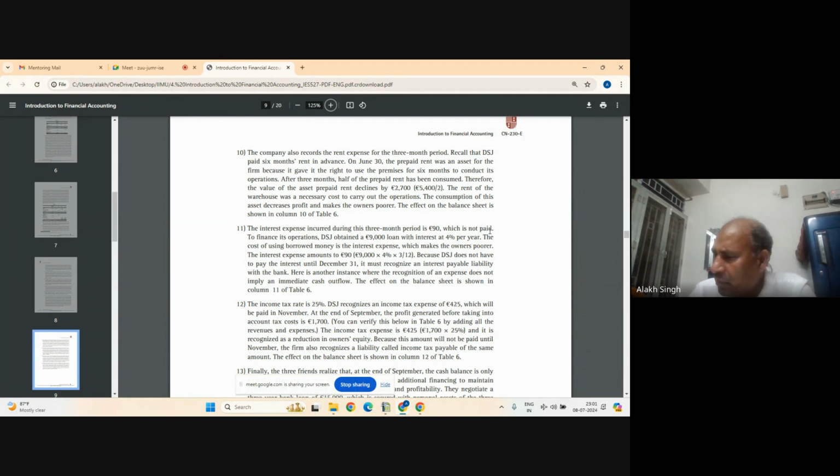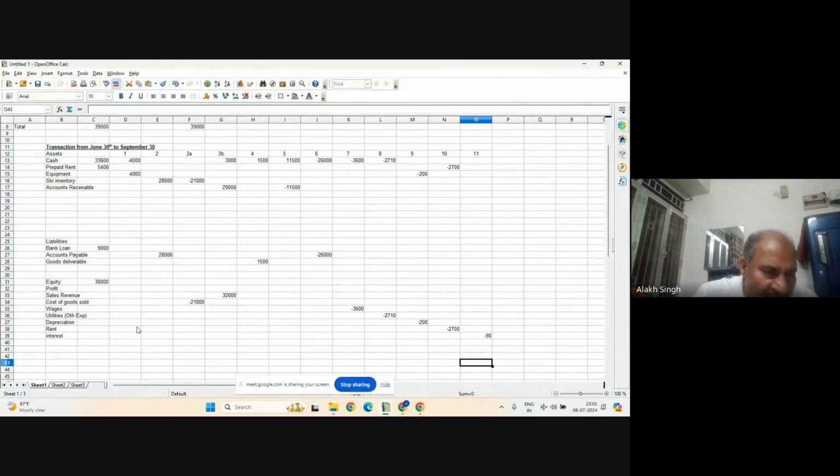So what will you do if it is not paid? Is it a liability or an asset? If it is payable but has not been paid, it will be a liability. So we will have to write one more item on the liabilities side, and that is interest payable. That will be part of accounts payable. You could put it in accounts payable, but interest payable gives a better description.